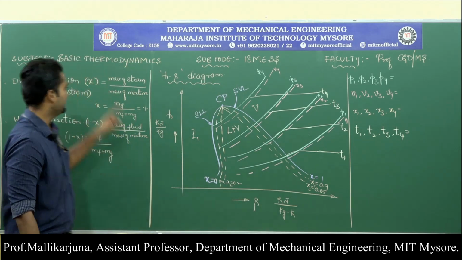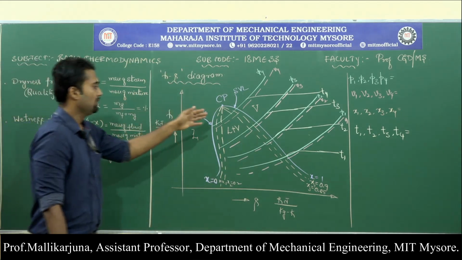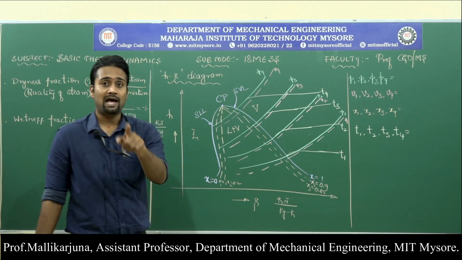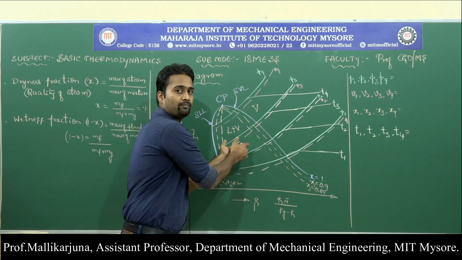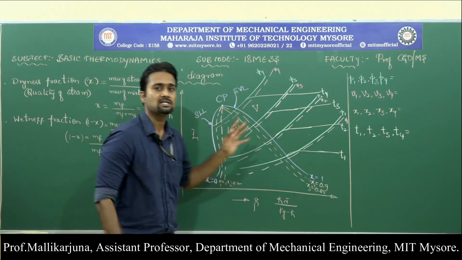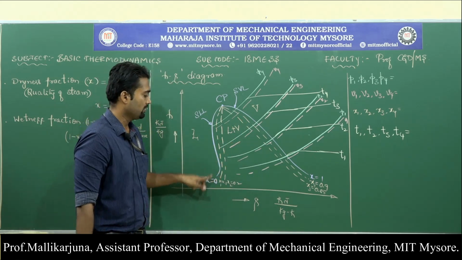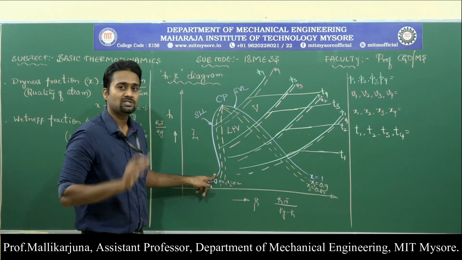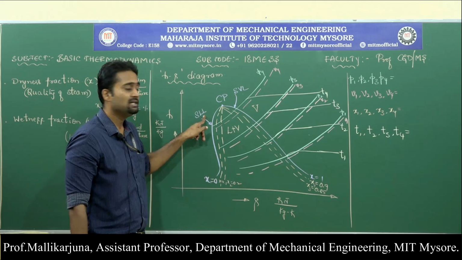What do you mean by x? X is nothing but dryness fraction. Dryness fraction and wetness fraction have meaning only within the dome. So that is why those dryness fraction lines are within the dome. So on this line the substance is completely a liquid.